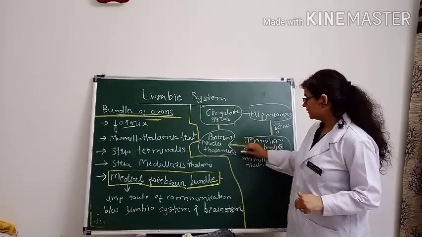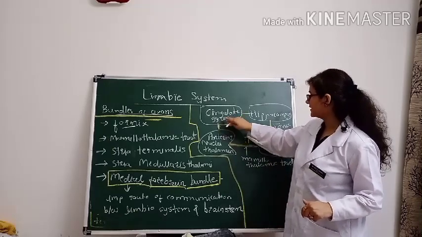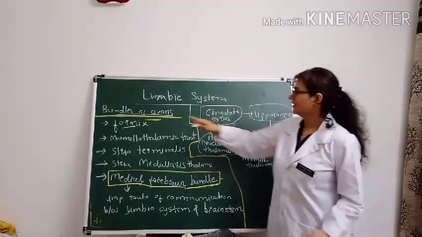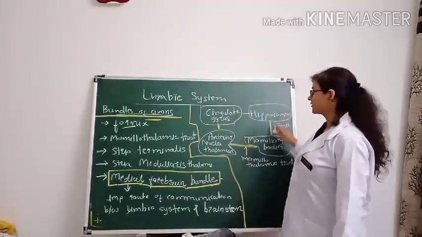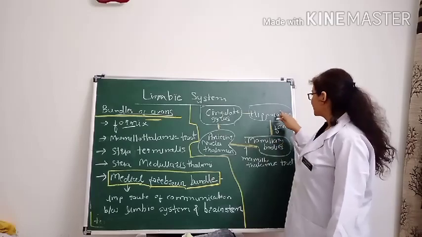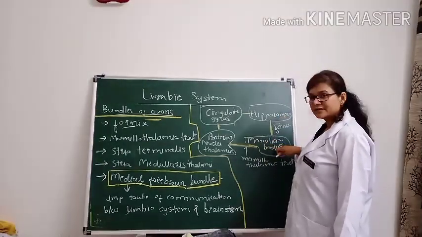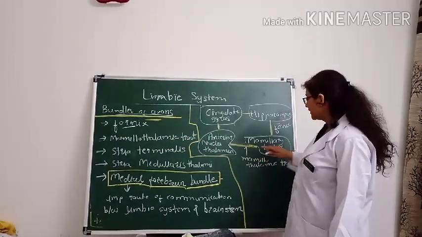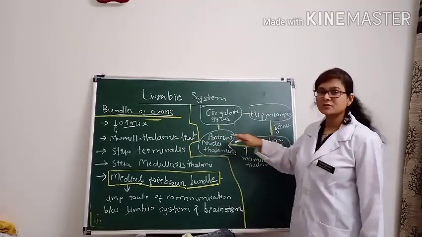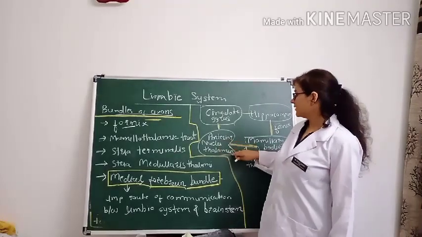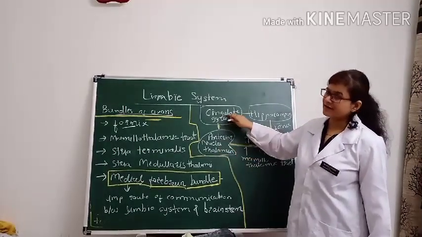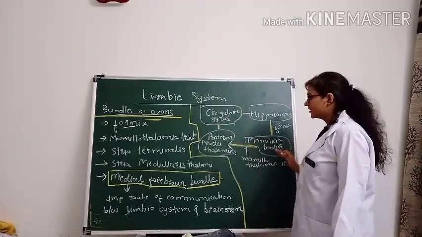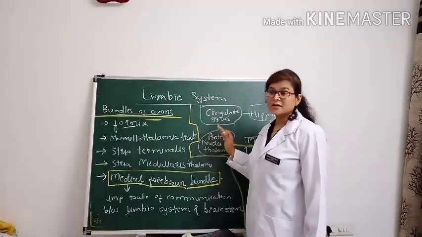From the cingulate gyrus, the information goes to the hippocampus. From the hippocampus, by the fornix, here the bundle of axons interconnects two structures of the limbic system, it goes to the mammillary bodies. Then the mammillothalamic tract, this is the second tract, carries the information from the mammillary body to the anterior nucleus of the thalamus. From the anterior nucleus of the thalamus, it again goes to the cingulate gyrus, and from the cingulate gyrus it again comes to the hippocampus.